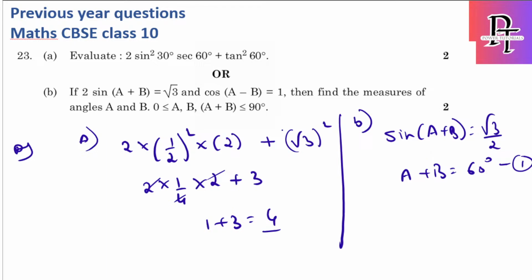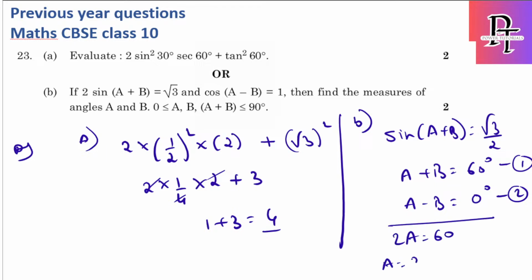This is one. Second equation, cos inverse is 1, so simply I will write A minus B. Cos at which angle will be 1? It will be 0. So A minus B is equal to 0 degrees. If I add these two, I will get 2A is equal to 60, so A will be 30. If I substitute A as 30, 30 minus B is equal to 0, so simply B also is 30 degrees. I just substituted here because A is equal to B.